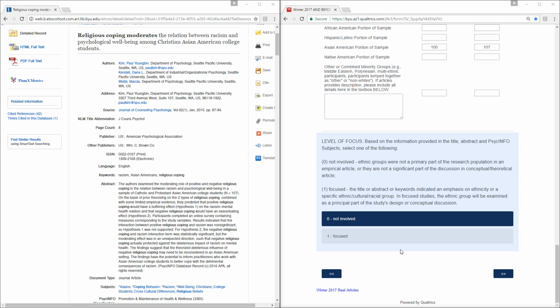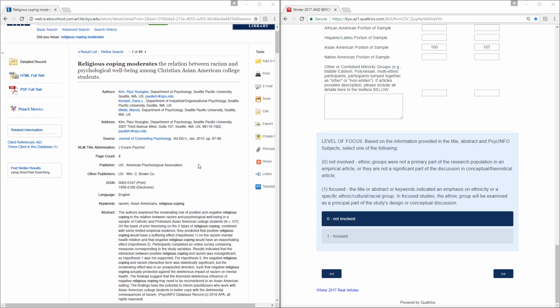Determining whether a research article is focused or involved is not going to come from just looking at the composition of the sample, because the sample could just be looking to be representative of a certain area, and the research may not focus on one of these specific areas. So we're going to try to find ways that researchers have indicated the purposes for their research and whether they indicate a specific focus or level of involvement with these ethnic, cultural, and racial groups.